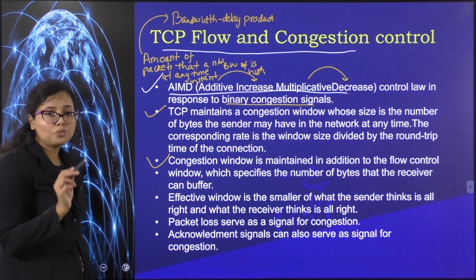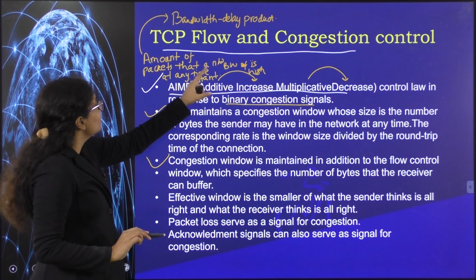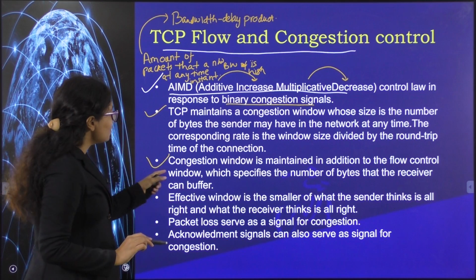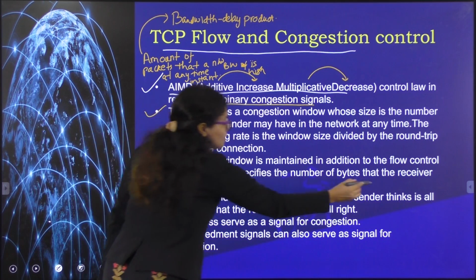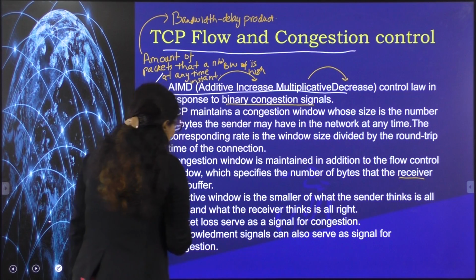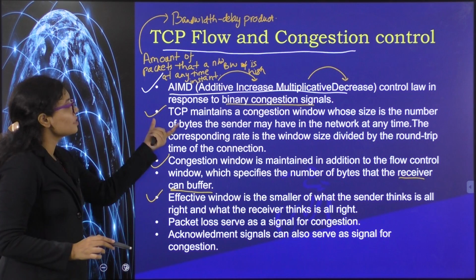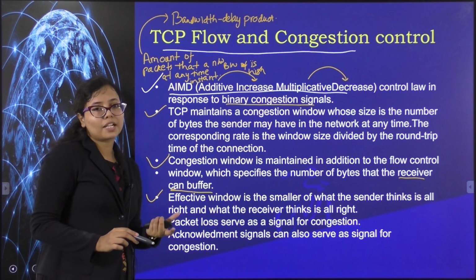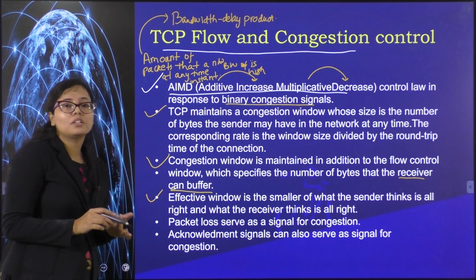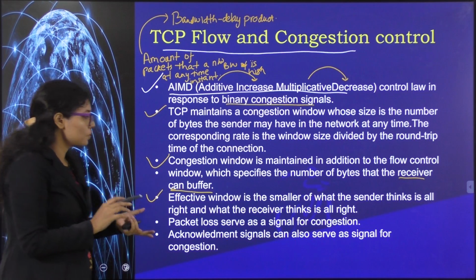So there are two factors influencing the size of the congestion window. First is the bandwidth delay product, and the second is the receiver buffer size, that we saw before. So how does TCP maintain it with these two factors? The TCP will look at the smaller of these two factors. Whichever is smaller, according to that it will adjust the congestion window size.